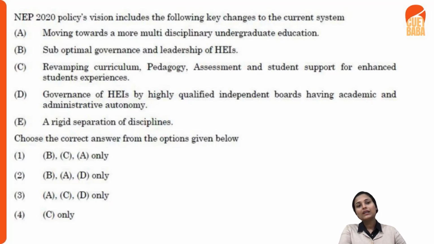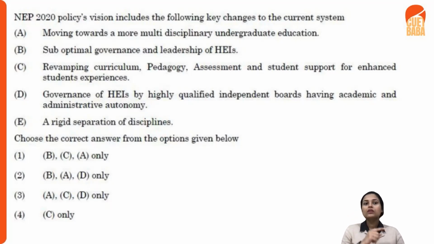So here you need to understand what the 2020 policy's vision was. What were the key changes that were introduced into the current system of education? You must have seen that around the time when this 2020 New Education Policy was introduced, what were the major changes introduced in our current education system? It mainly emphasized creating a more multidisciplinary and undergraduate education system.